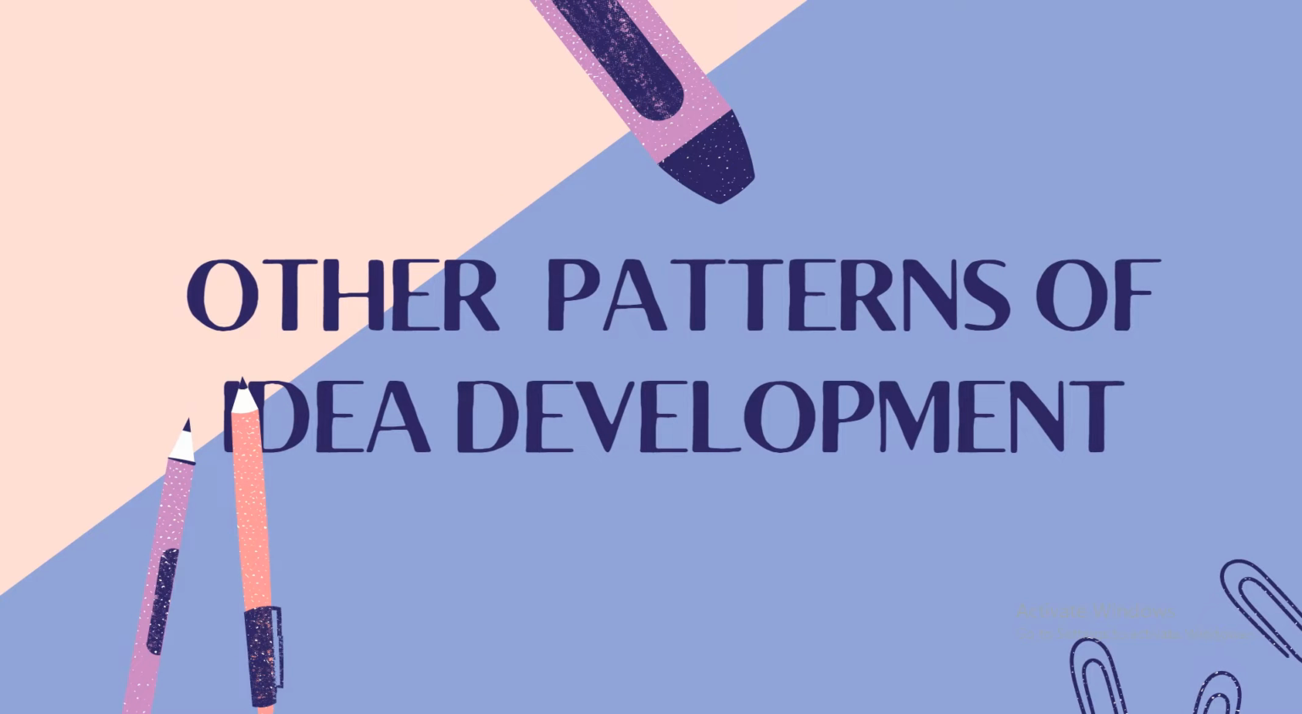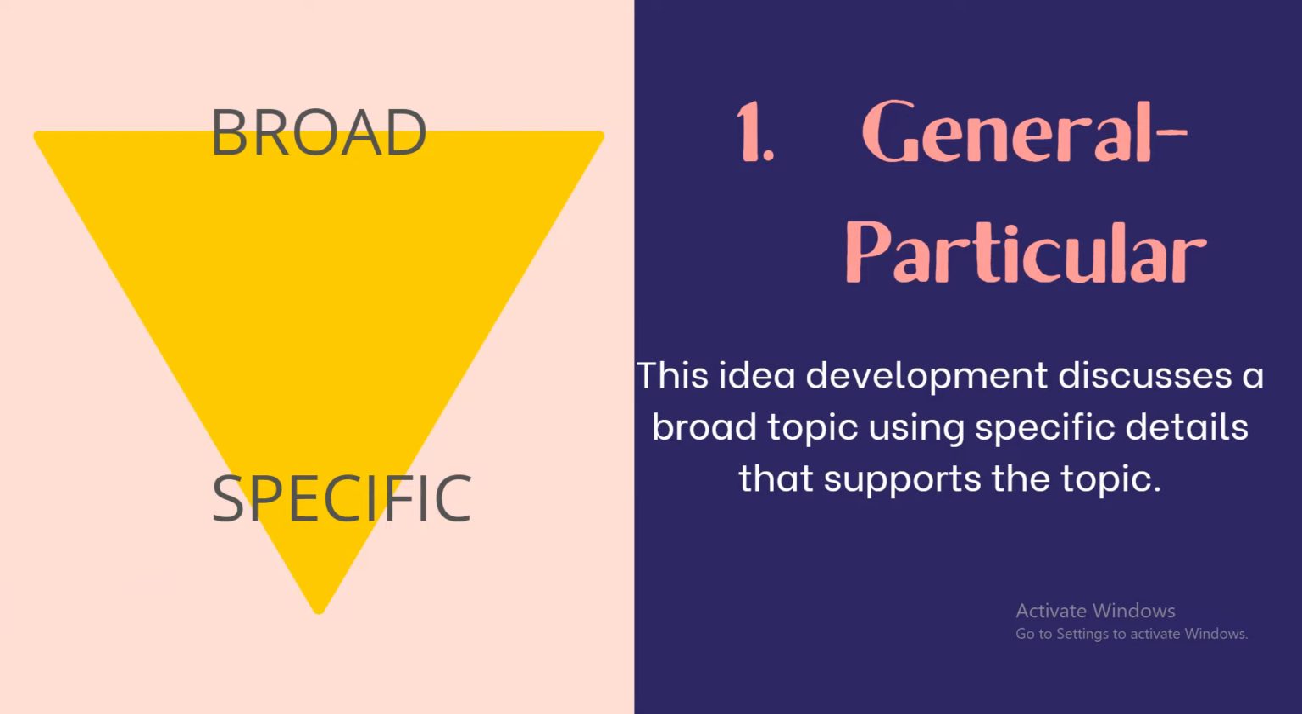Now, let's move to the other patterns of idea development. First, we have general to particular. General to particular is defined as an idea development which discusses a broad topic using specific details that support the topic. It is best illustrated using an inverted triangle. It starts from a general idea followed by a particular or specific idea.